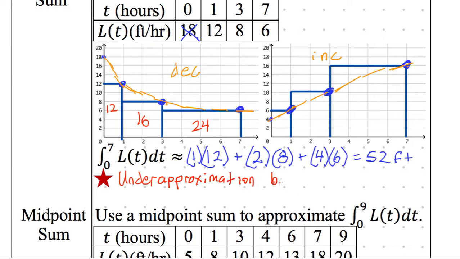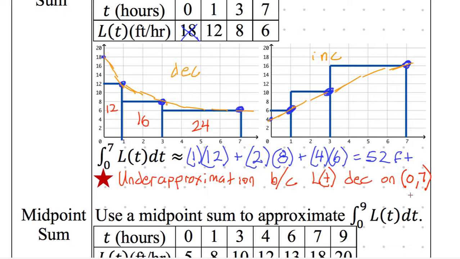And why? Because L of t is decreasing from 0 to 7. On 0, 7, yep. Good.